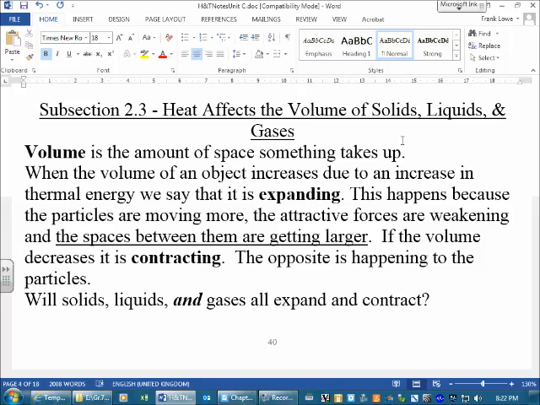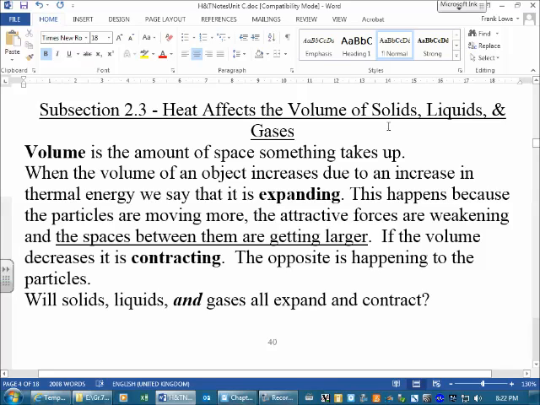This isn't a new concept. This is about expansion and contraction. So about heating things, causing them to expand, and then cooling them and causing them to contract, and exactly what's going on, in particular regarding their particles. So let's take a look at some of our stuff here.